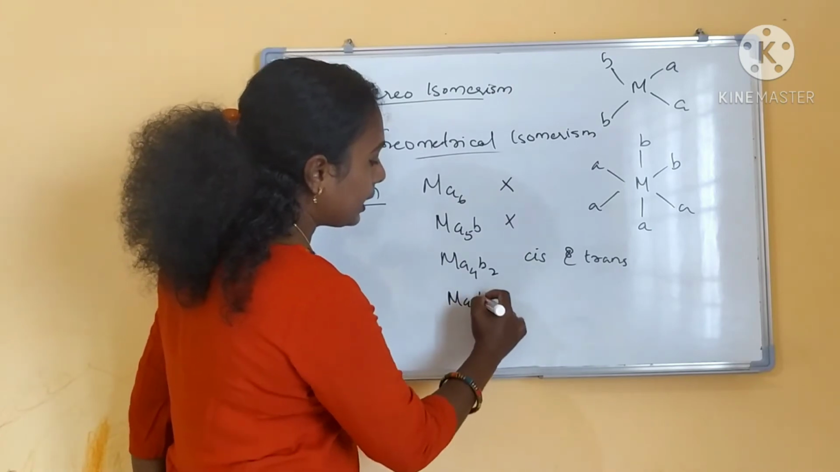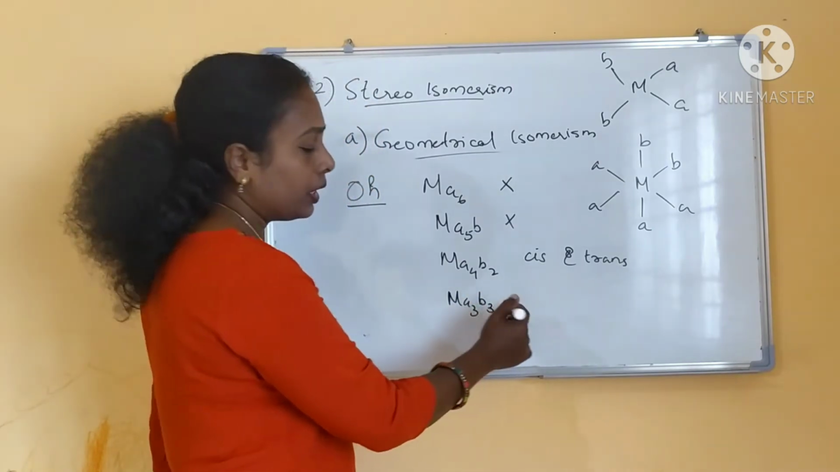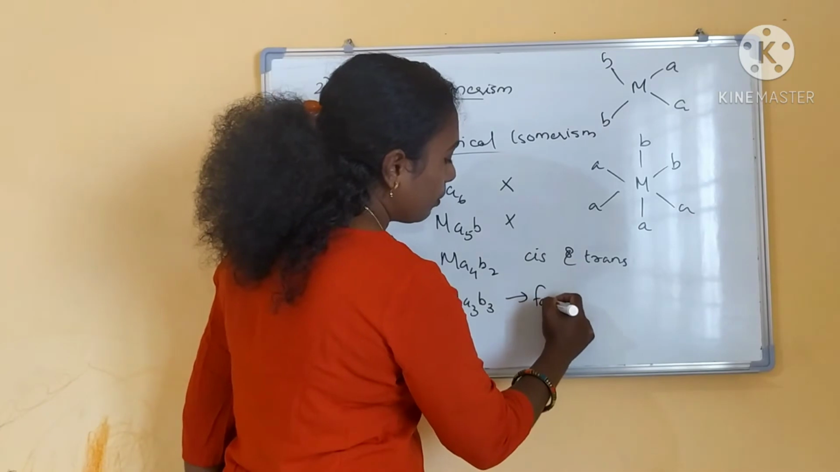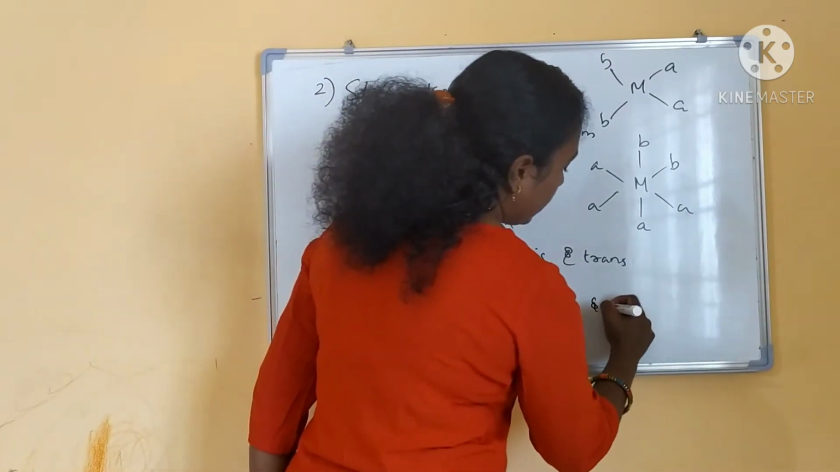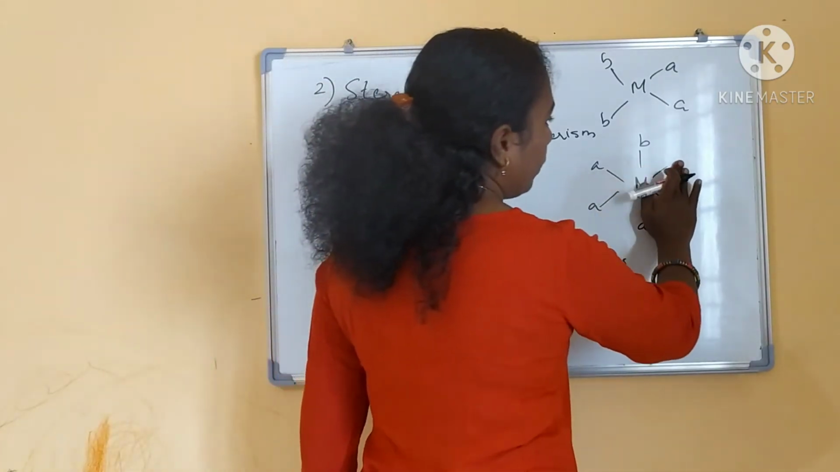And the fourth category is MA3B3 type. This will also show two isomers, facial and meridional. The facial isomer will be like this.